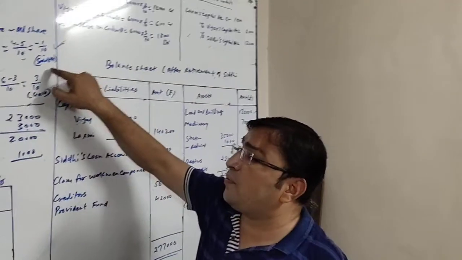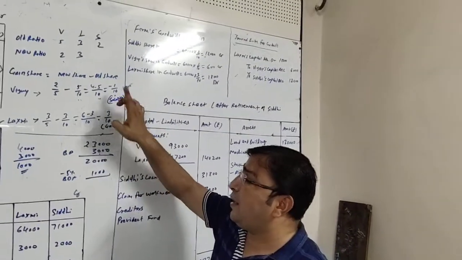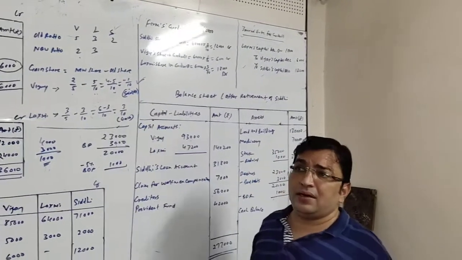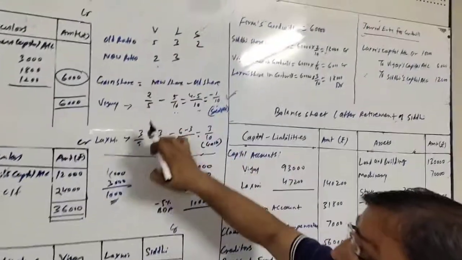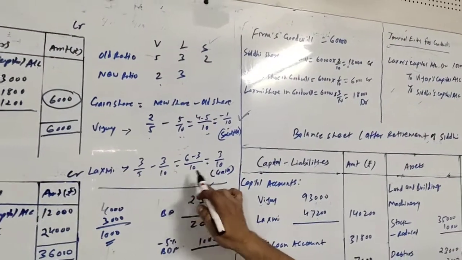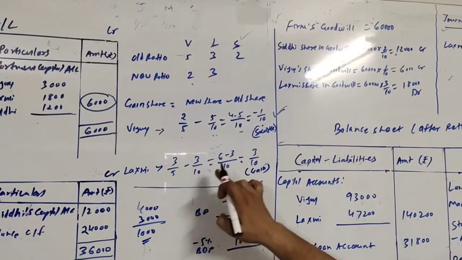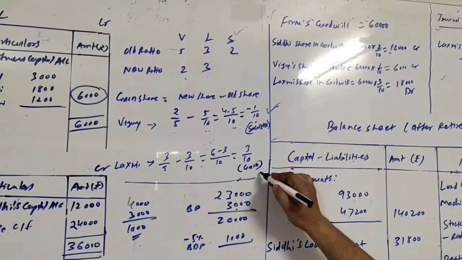So he will also be getting a share in goodwill. How much share will he get? He will get 1/10 share in goodwill. Let us talk about Lakshmi. Lakshmi's new share is 3/5, old share was 3/10. 3/5 minus 3/10, 10 will be the LCM: 5 into 2 is 10, 2 into 3 is 6, and 10 into 1 is 10, 1 into 3 is 3. 6 minus 3 upon 10, 3/10.